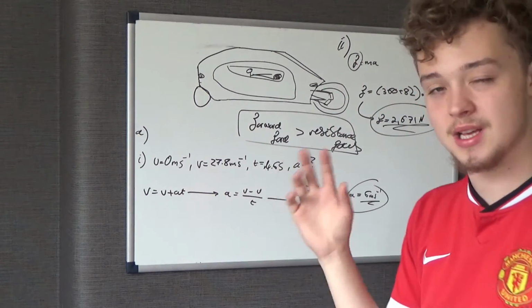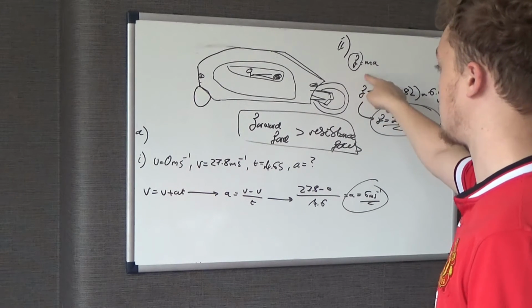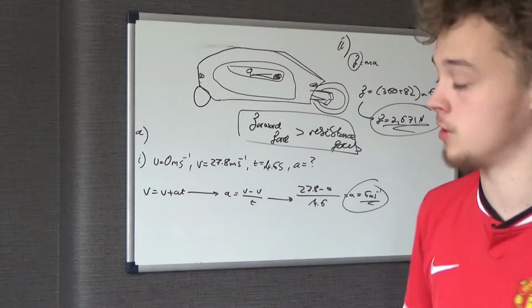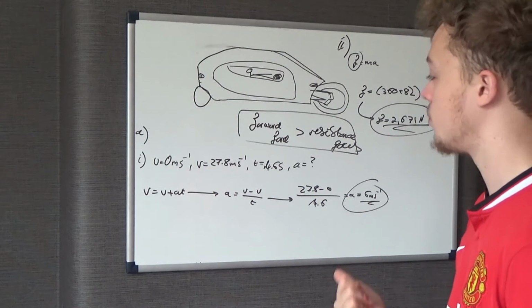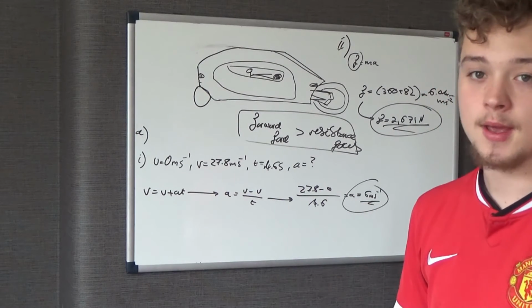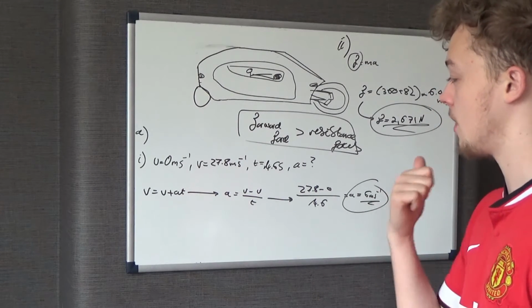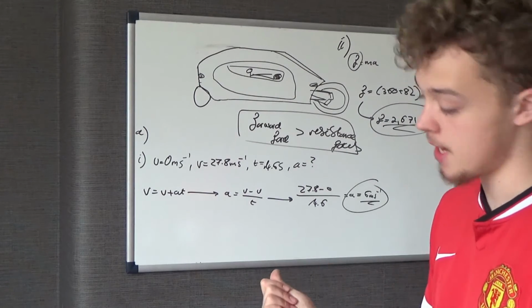So therefore, as there's a constant resultant force, resultant force equals mass times acceleration. So we presume mass to be a constant, so that gives a constant acceleration. That's what you need to mention. You just need to mention the fact that resistance forces are increasing as you accelerate, as you go faster. So therefore, to maintain a constant acceleration, because F equals ma,